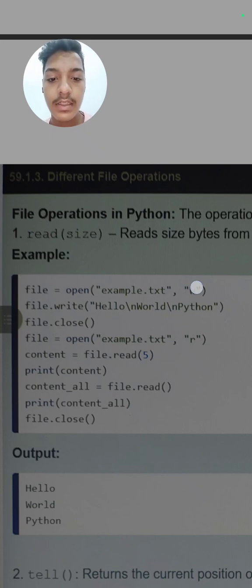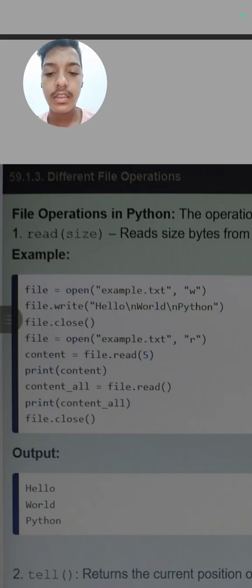Whenever we use w, it means we want to write, so we write file.write to put this in our file. Then file.close. The open syntax is this, and if we want to close our file, we write file.close.